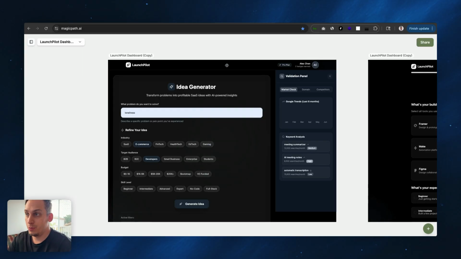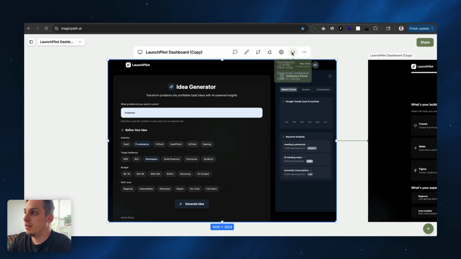Now, we have this design, we like it, we created this nice little prototype with different steps, different flows. We want to bring this away from just designing and actually build something, connect it to a domain, send it to people and start getting users, right? So what we have to do here in MagicPath is select something like this.